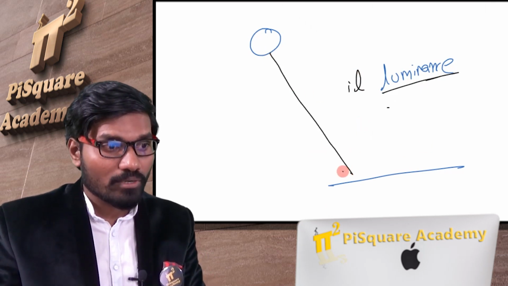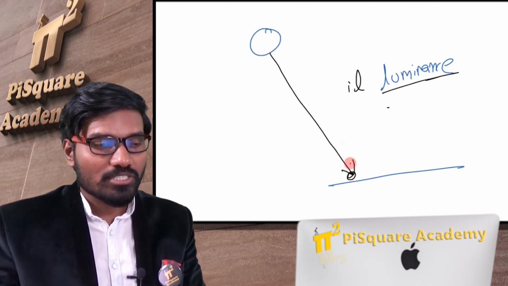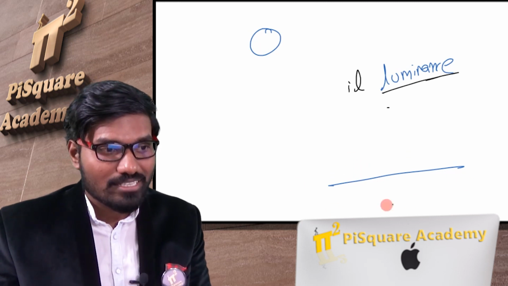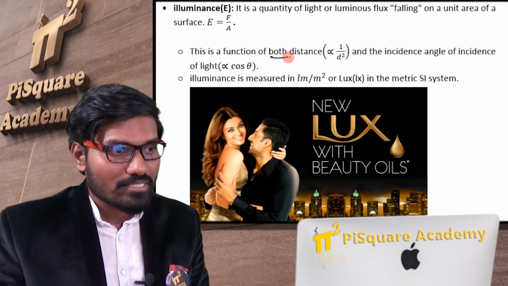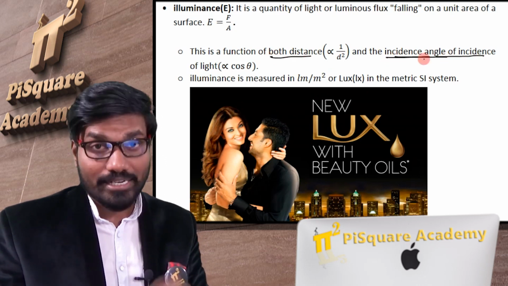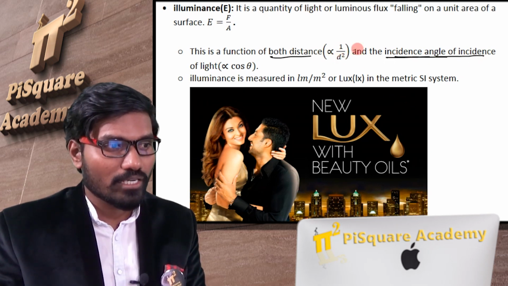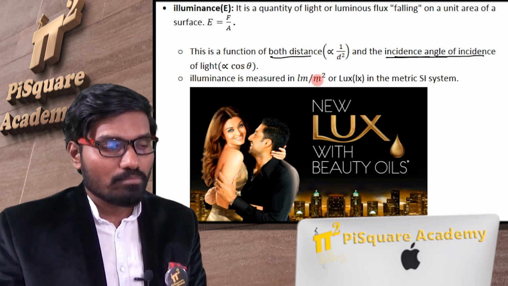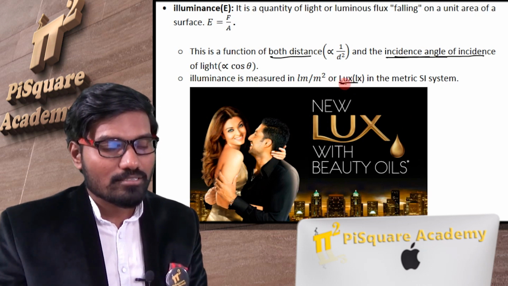because we're just measuring how much is falling. Just put some meter over here, you will get how much is falling. That will be fixed, irrespective of type of surface. But of course, it does depend on distance as well as the angle at which the light is falling. The relation is like this: it is inversely proportional to d squared and proportional to cos theta. Illuminance is measured in lumen per meter squared, popularly lux.